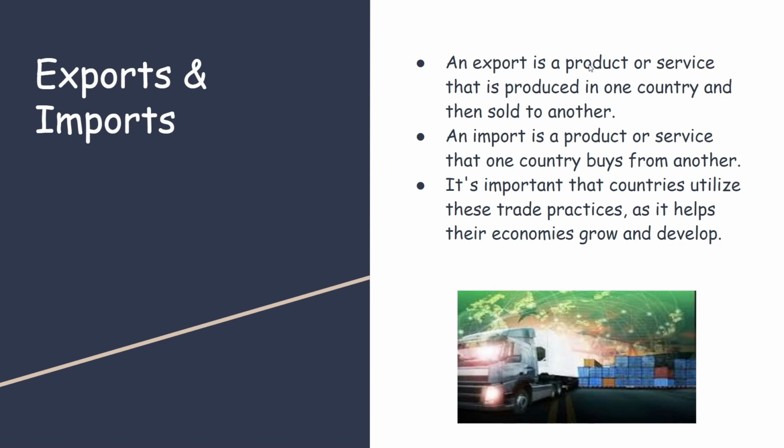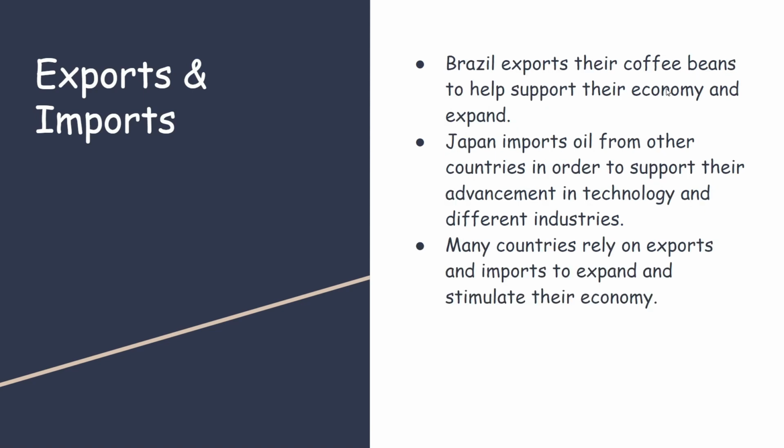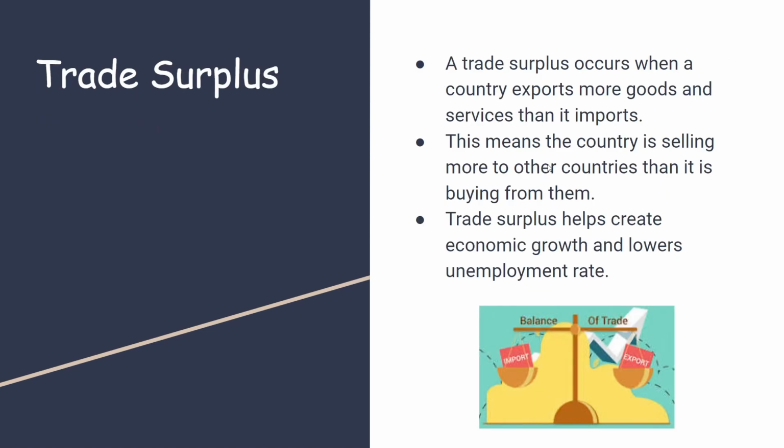Exports and imports. An export is a product or service that is produced in one country and then sold to another. An import is a product or service that one country buys from another. An example of this can be Brazil exporting their coffee beans to help support their economy and expand. Japan imports oil from other countries in order to support their advancement in technology and different industries.